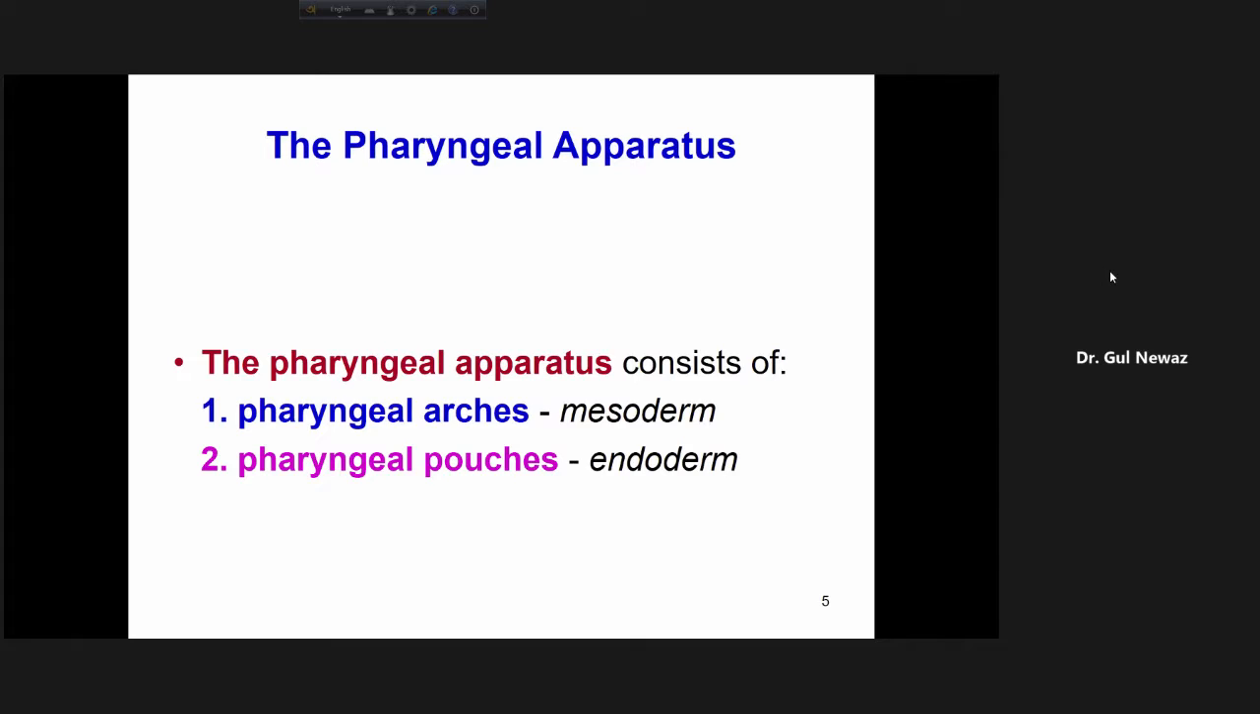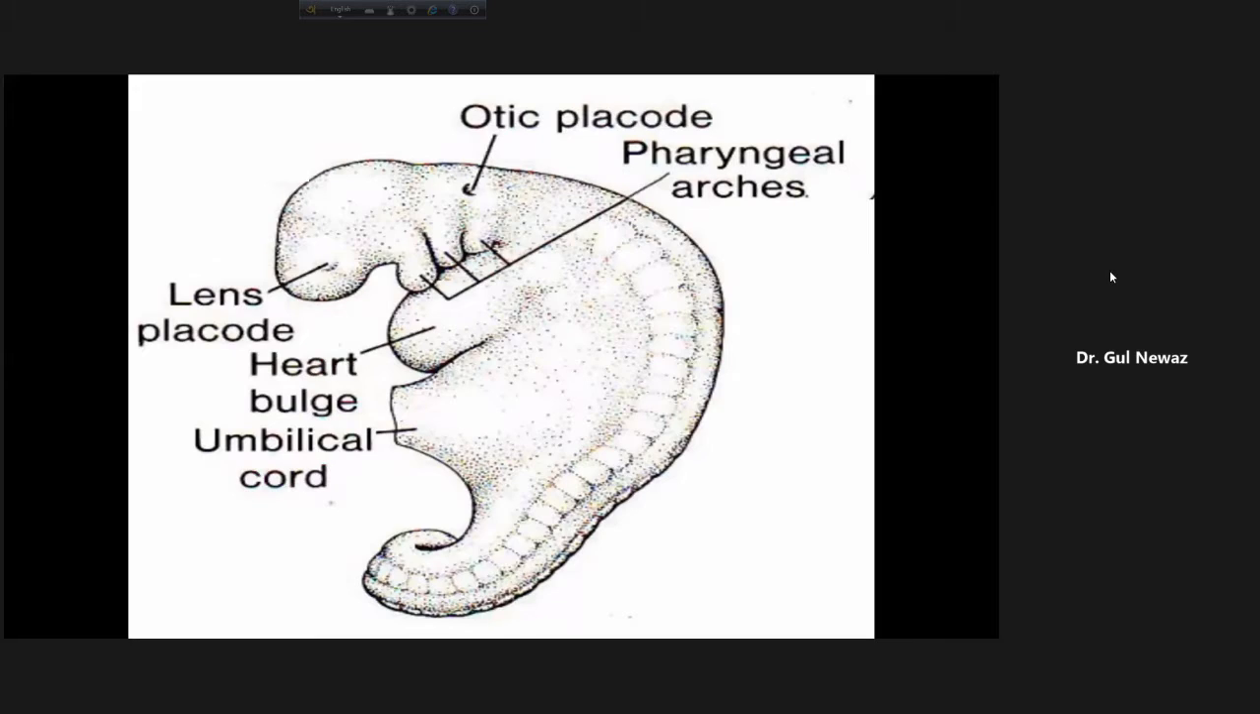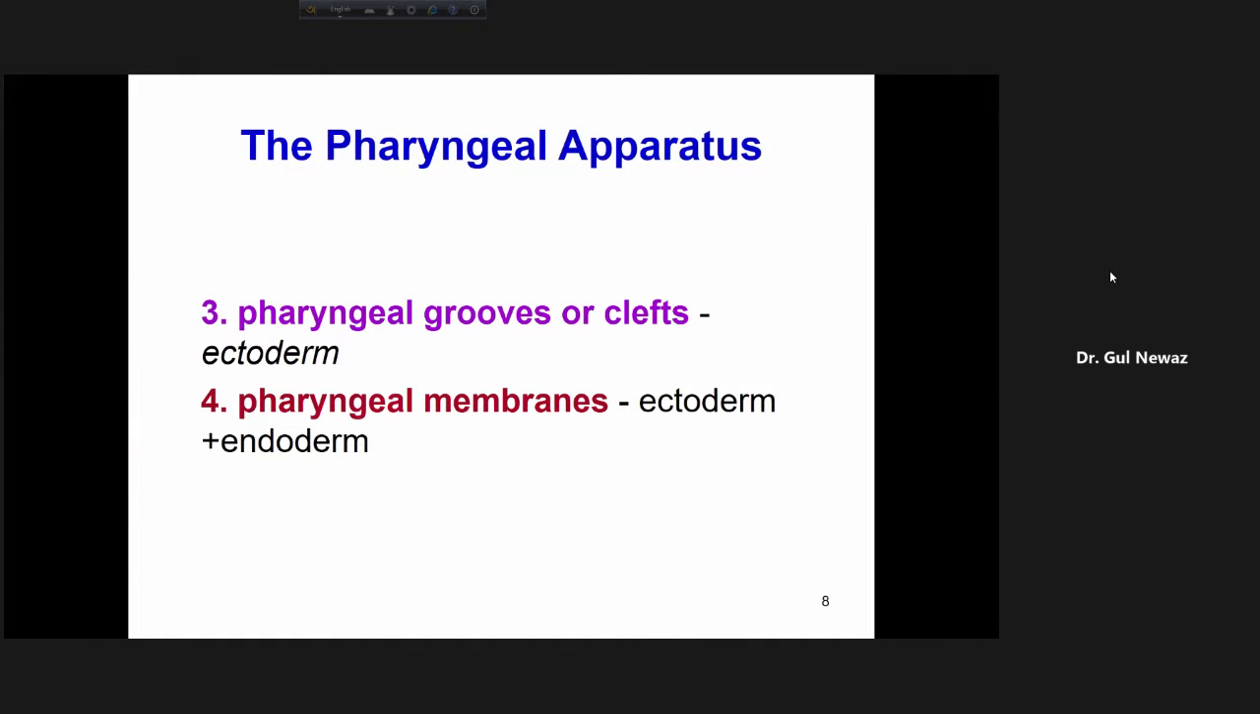Now, the pharyngeal apparatus consists of pharyngeal arches, pharyngeal pouches, and pharyngeal clefts. This is important for you. What are the structures which comprise the pharyngeal apparatus? Number one, pharyngeal arches, which are mesodermal. Number two, pharyngeal pouches, which are endodermal. And number three, pharyngeal grooves or clefts, which are ectodermal. And there is another thing, which is written in some books and not in others, you can mention it or not: the pharyngeal membranes.